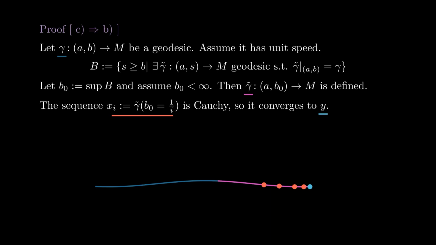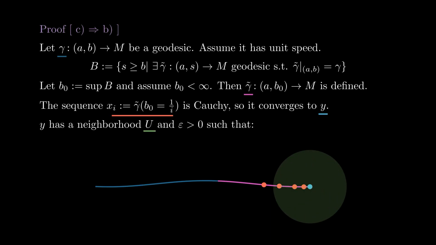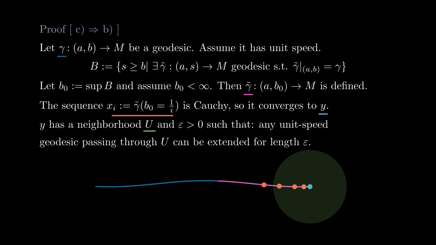Now if we go back to the class on geodesics, we proved that y has a neighborhood and a positive epsilon, with the property that any unit speed geodesic in that neighborhood can be extended for time epsilon. For delta small enough, gamma tilde of B0 minus delta will be in that neighborhood, and therefore gamma tilde can be extended beyond time B0, contradicting its maximality.